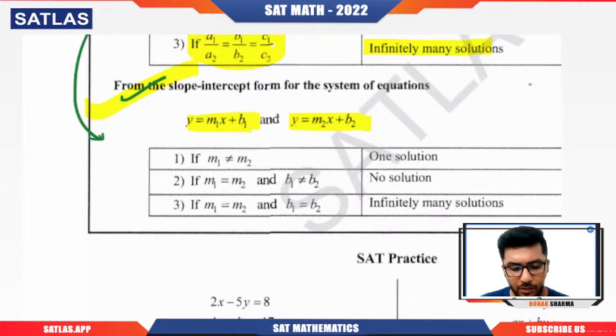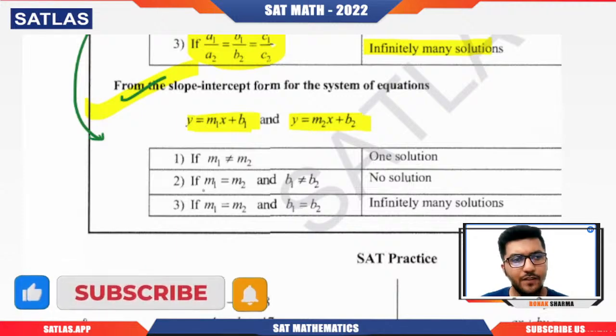So how many questions can be expected from this? Minimum one question, max it can go to two, or max it can go up to three. So one or two you can easily expect, but if you are lucky, then you can have three questions out of it. But that third question will definitely be of a different nature, where they try to give you the question in a different manner. But at least one or max two questions will be there which will be directly based on the concept of this particular thing.